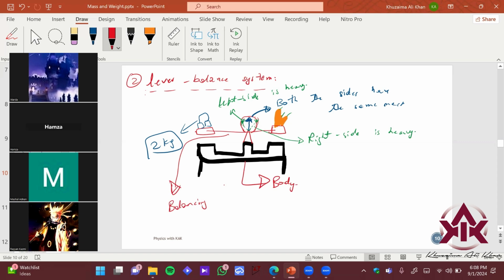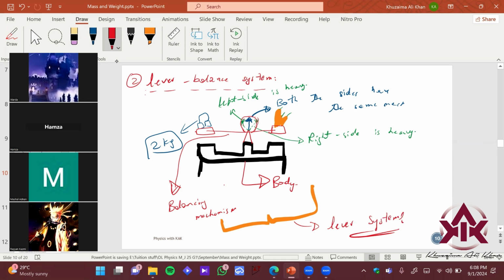Here on the balancing mechanism you have the left hand side and the right hand side. Understood. Balancing mechanism, and this entire thing is called the lever system. Does that make sense? Yes, okay, good.